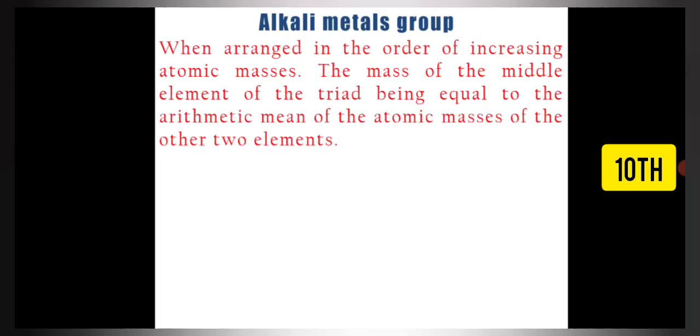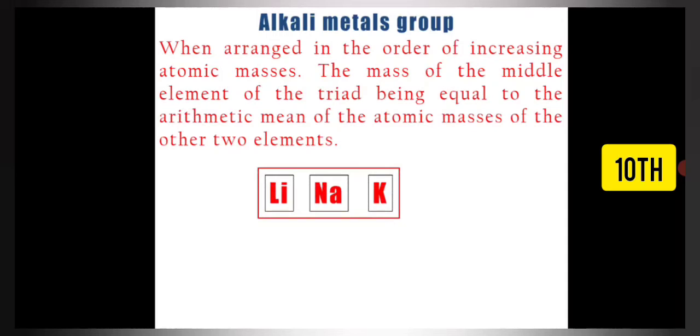He saw that there is a relation between the properties of the elements and their atomic masses. How they are related, let us see in this particular triad, the alkali metal group. The relation he saw was when these three elements are arranged in order of increasing atomic mass. For example, lithium, sodium, and potassium. Lithium has atomic mass 7, sodium has 23, and potassium has 39.